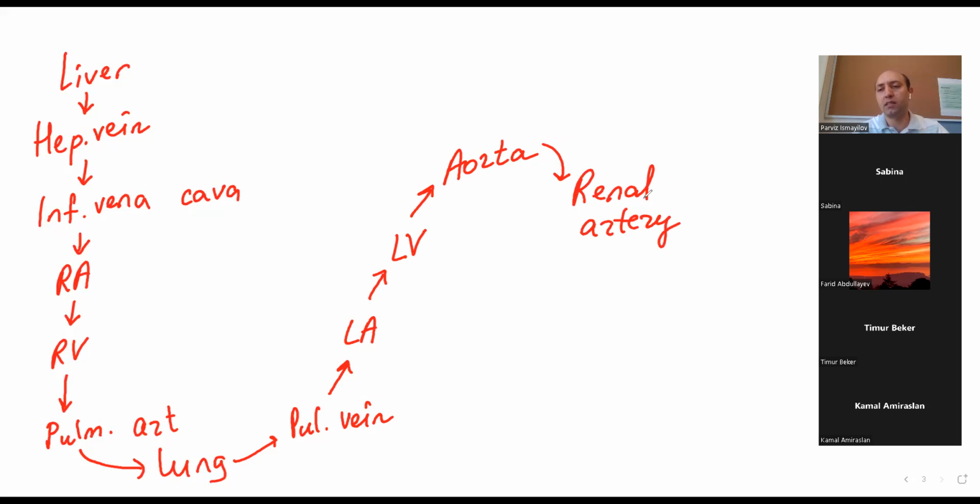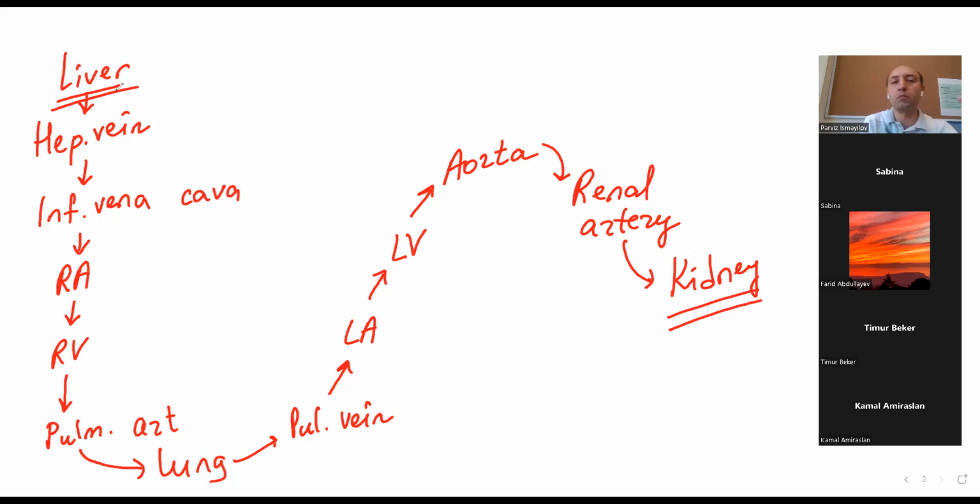Renal means kidney, guys. You know adrenal glands. We had a lesson about the specific names of blood vessels. We had renal, hepatic, carotid, coronary, pulmonary. So after renal artery, it will enter the kidney.